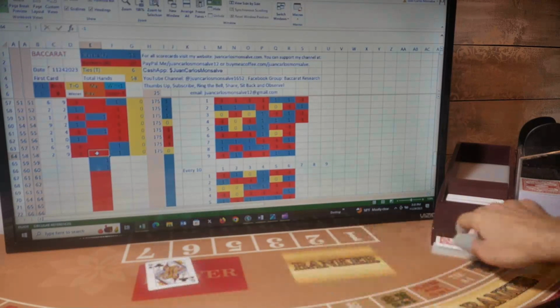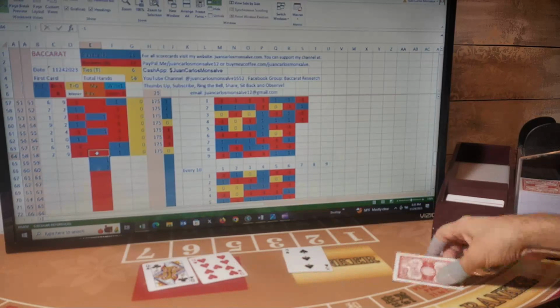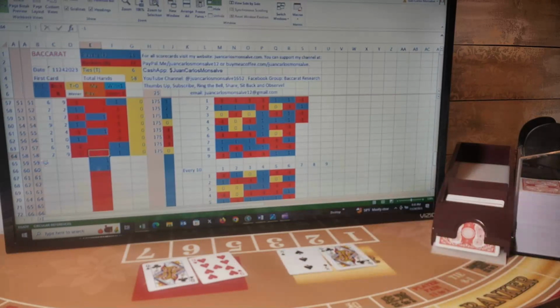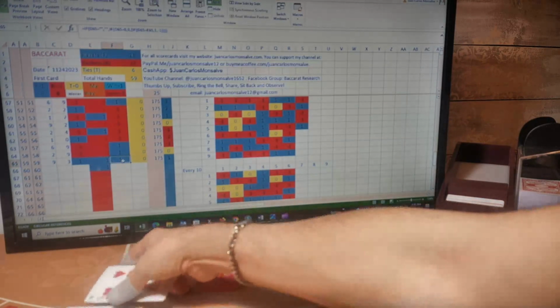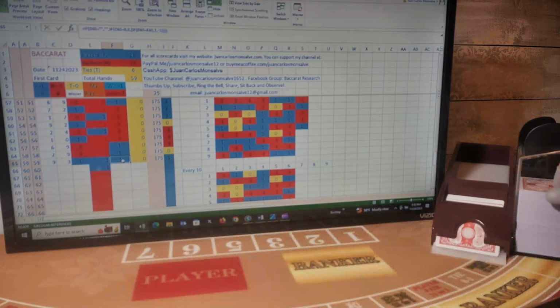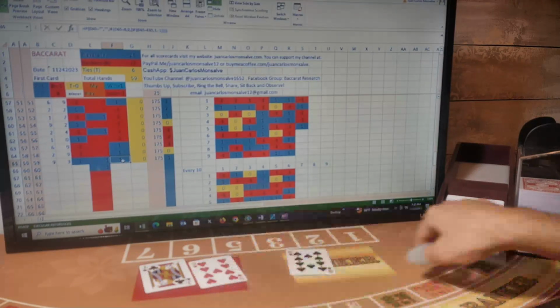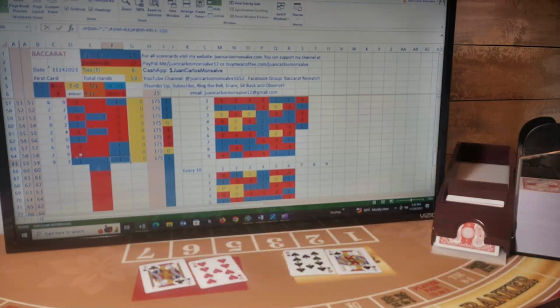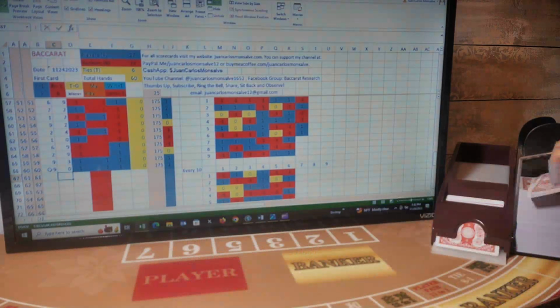So first card for player, first card for banker, second card for player, second card for banker. So now I have a natural 9 player and 3 banker. This is a player hand. I was playing player, so I won this hand. My next play will be player. First card for player, first card for banker, second card for player, second card for banker. Now I have a natural 9 player one more time and a 0 banker. This is a player hand. I was betting player, so I won this hand.